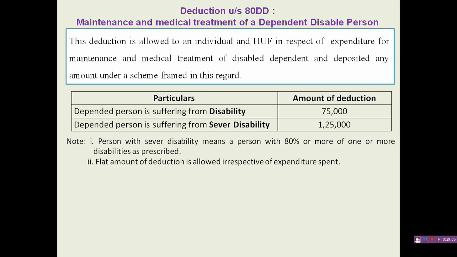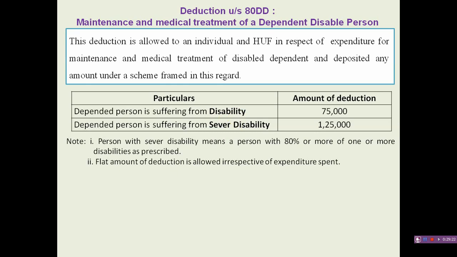For example, if an assessee has spent rupees 50,000 on the medical treatment of a disabled person, he can get a deduction of rupees 75,000 in case of disability.